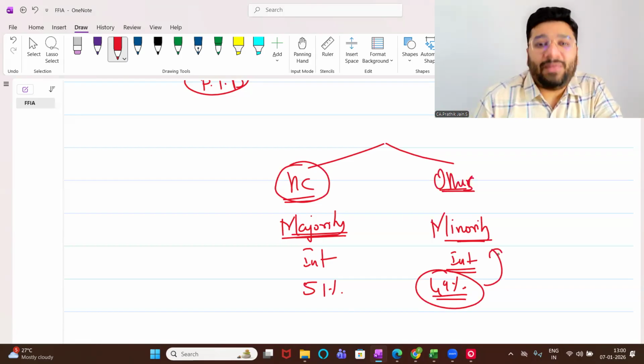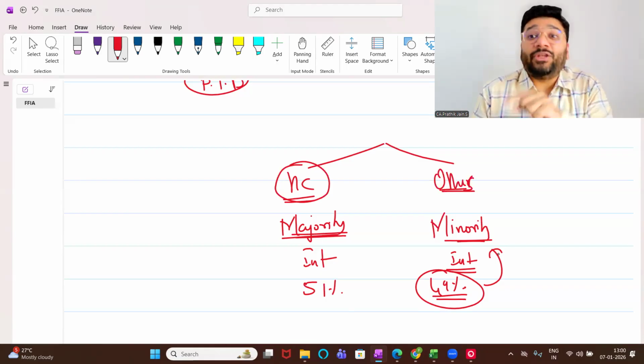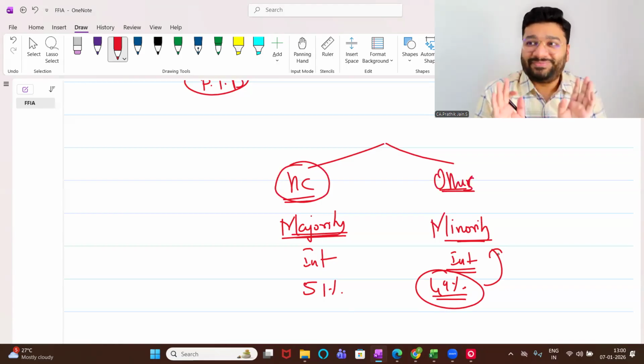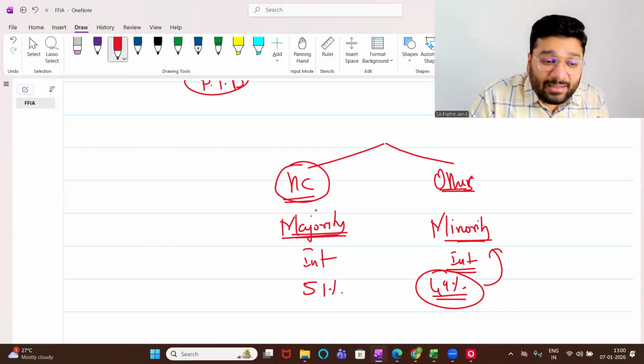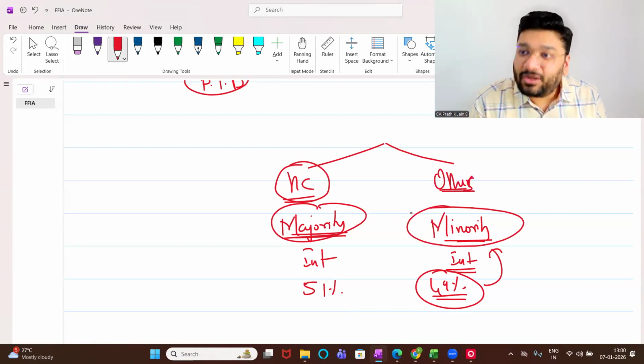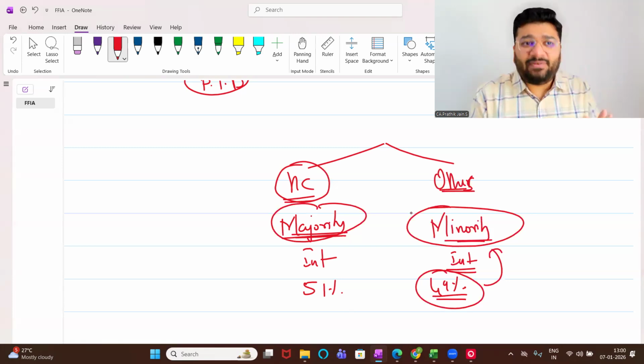Today itself I'll prove in one place that what you're thinking is wrong. What are you thinking? Out of 100, which is bigger? 51 is bigger, that is majority. 49 is small, minority. No. The words majority and minority have their own significance, which I will explain when the right time comes. Okay, today itself we'll discuss.